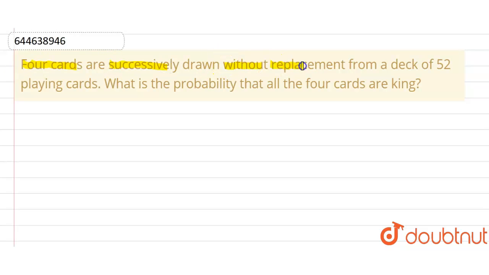Four cards are successively drawn without replacement. Okay, so it is given without replacement. We are drawing the 4 cards from a deck of 52 playing cards. So we are asked what is the probability that all the 4 cards are king.